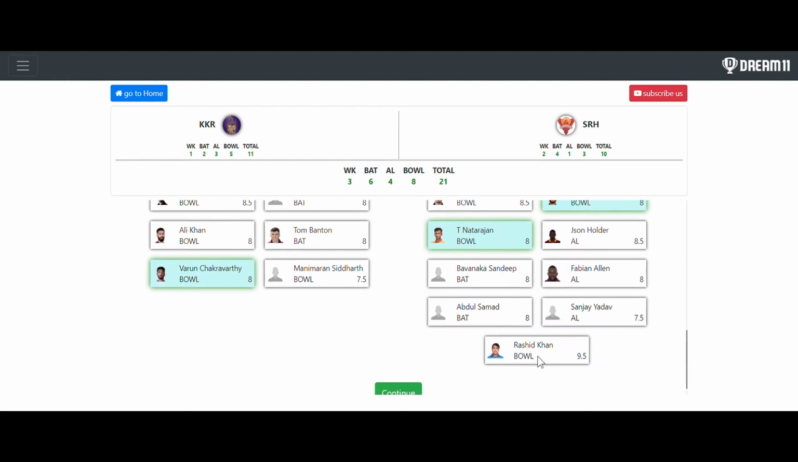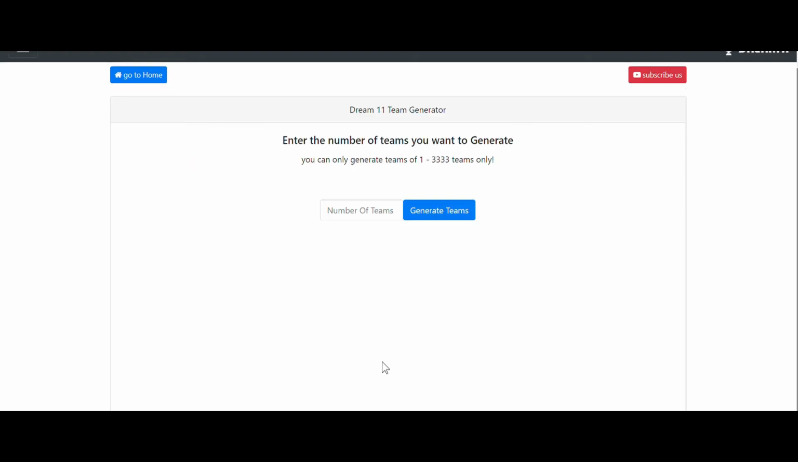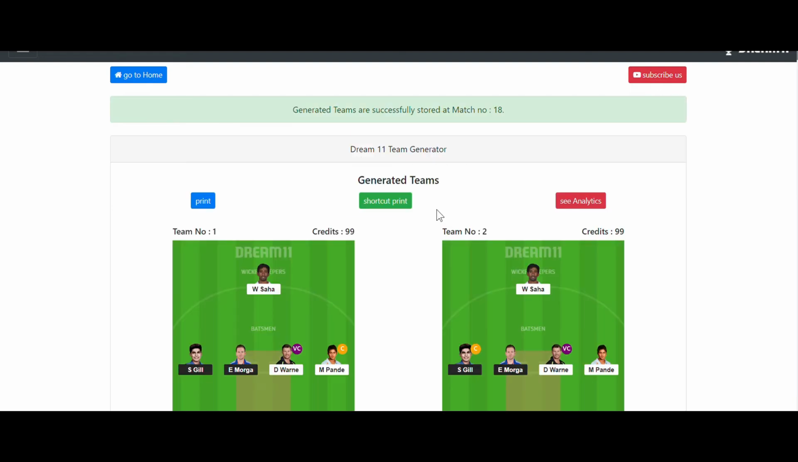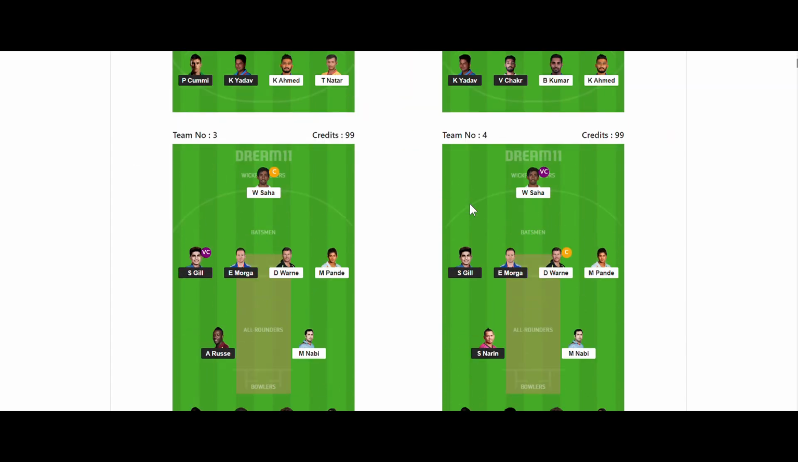So here I have successfully selected the players. After that you have to click on continue. After that you will be asked how many teams you want to generate. Here, as I have already told you, I want to generate 115 teams. So you can see all the teams are generated and stored under match number 18. All the teams are completely generated.